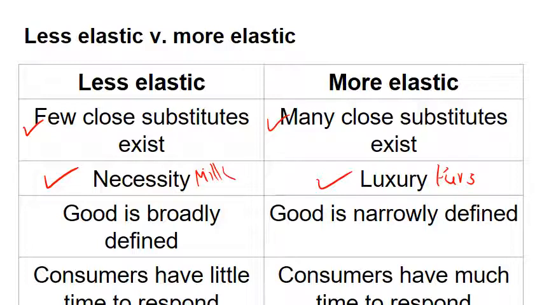The demand for a product is less elastic when it's more broadly defined and more elastic when it's more narrowly defined. Let me give you an example. A broadly defined product would be soft drinks. A narrowly defined product would be Coca-Cola.